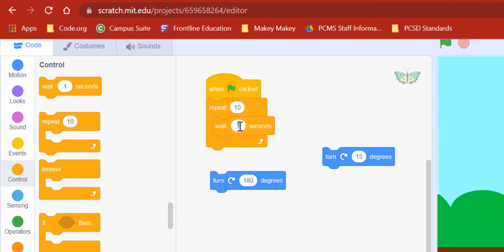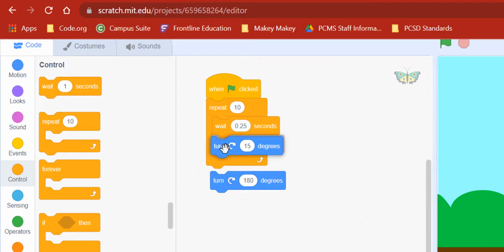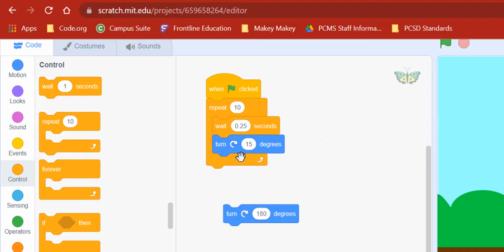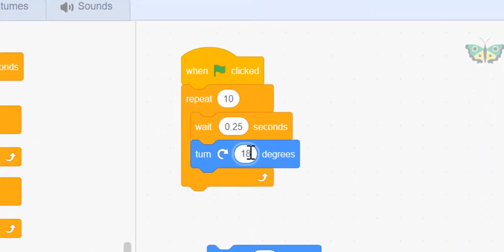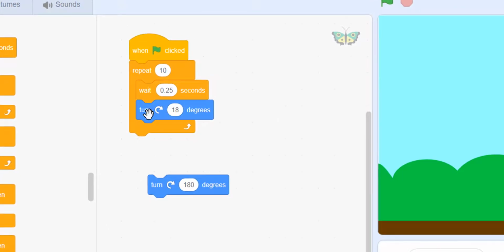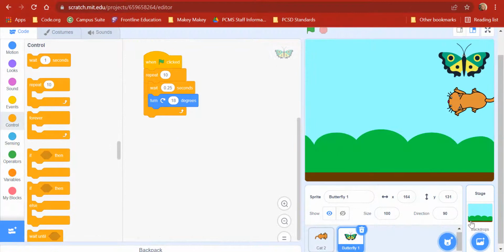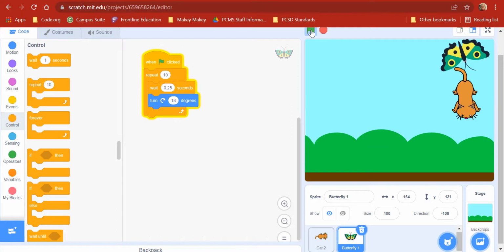But I wonder if we can go less than 1. Do you think we can? Let's do a 0.25 and see if it allows it to stay. And here I'll say turn 15 degrees. How about 18 degrees? Because that way, when it rotates 10 times, it will have gone 180 degrees, because 10 times 18 is 180. Okay, let's see what happens. Oh, look at what happened. He's turned the other way, because when he starts over, I didn't say anything about the turn.